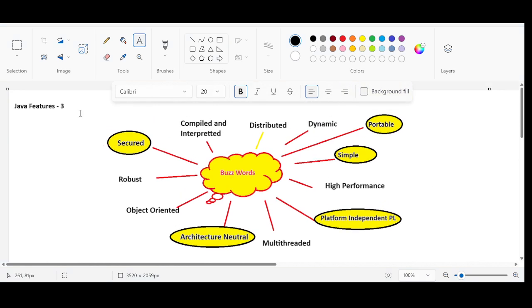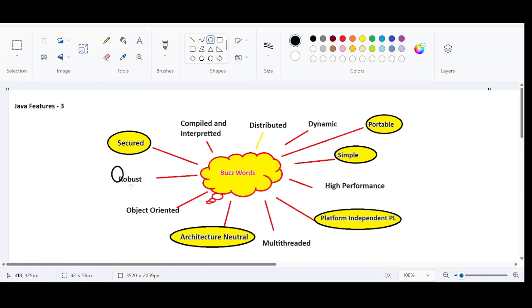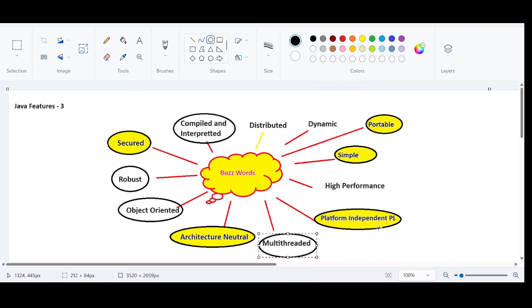We have been discussing Java features, and we have already completed three sessions on them, right? Yesterday we completed robust, and the day before yesterday we completed why it is compiled and interpreted, and multi-threaded, why it is multi-threaded. I have also given some explanation on this, and distributed, right? The features that I am marking in yellow are already completed.